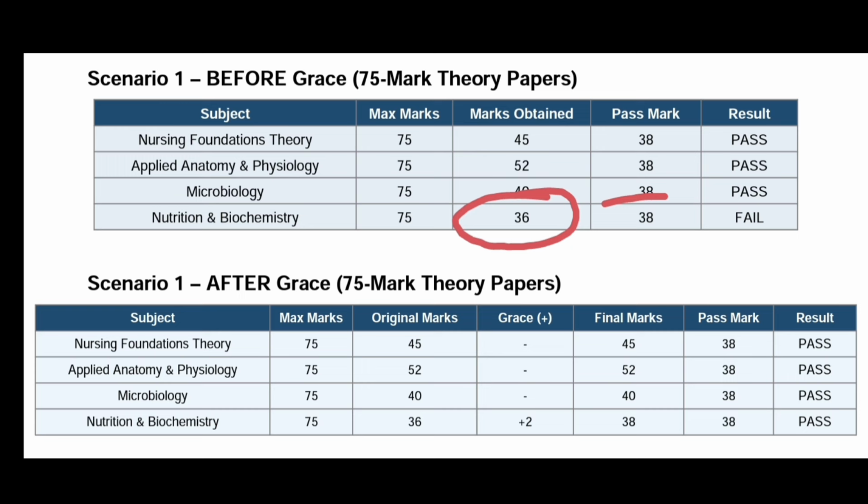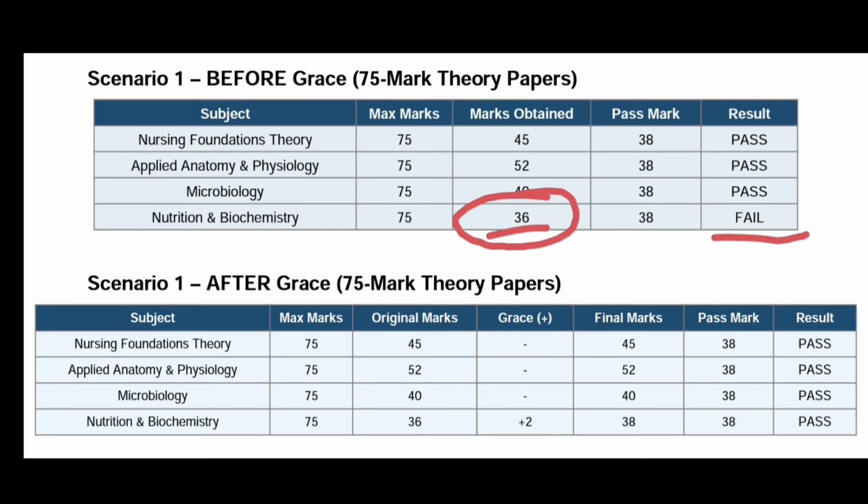The passing marks per subject is 38 marks, for all of the subjects. If you have scored 36 in one subject, it means you have not passed, you have failed.